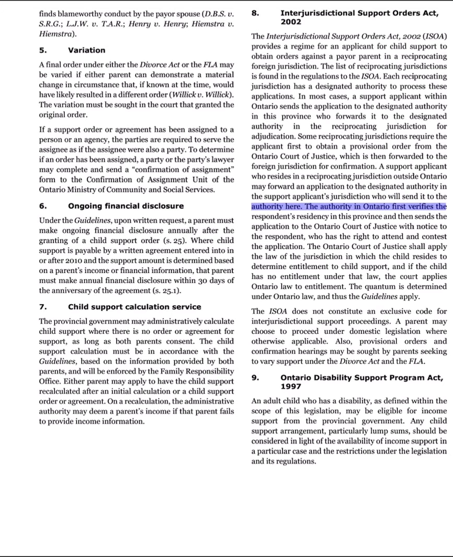The authority in Ontario first verifies the respondent's residency in this province and then sends the application to the Ontario Court of Justice with notice to the respondent, who has the right to attend and contest the application. The Ontario Court of Justice shall apply the law of the jurisdiction in which the child resides to determine entitlement to child support, and if the child has no entitlement under that law, the court applies Ontario law to entitlement. The quantum is determined under Ontario law, and thus the guidelines apply.